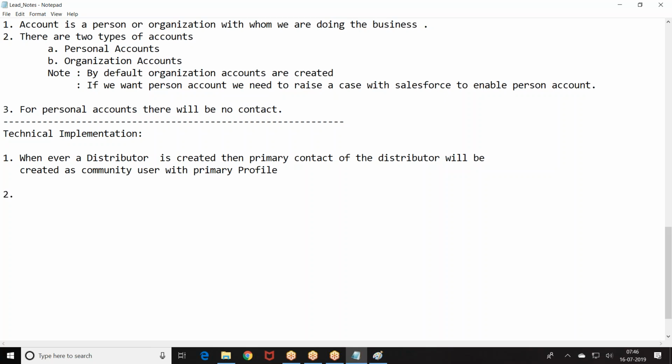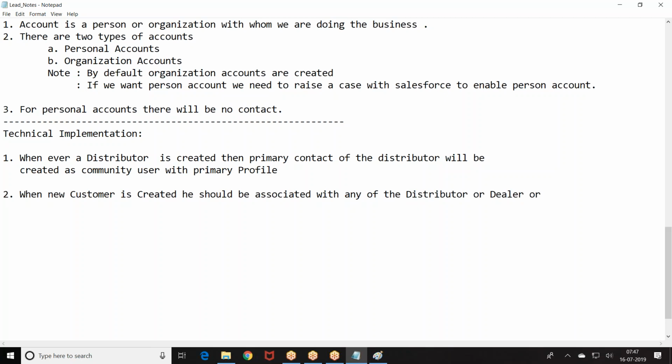Then, when a new customer is created, he should be associated with any of the distributor, dealer or retailer.